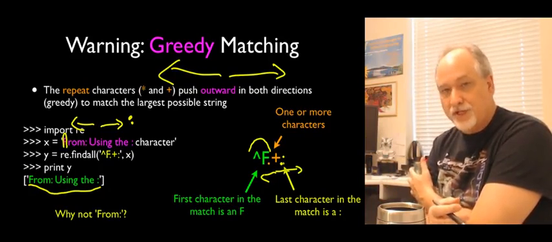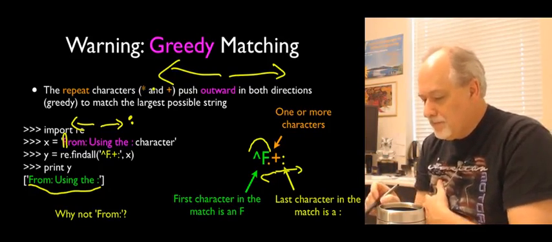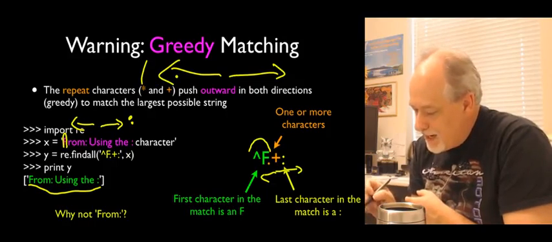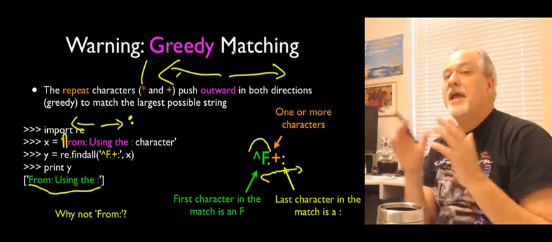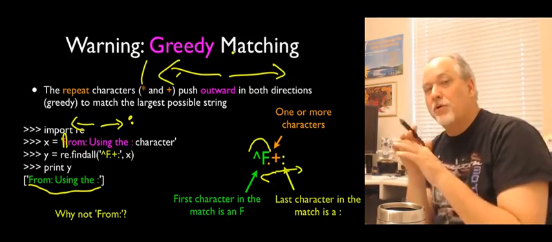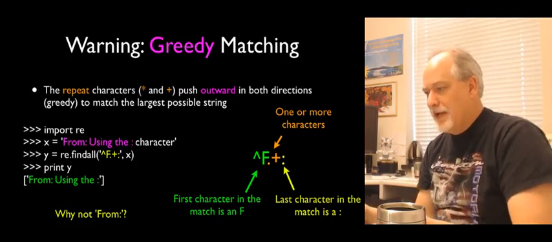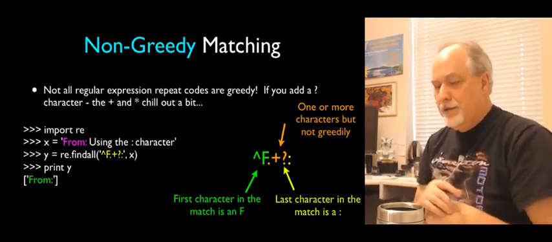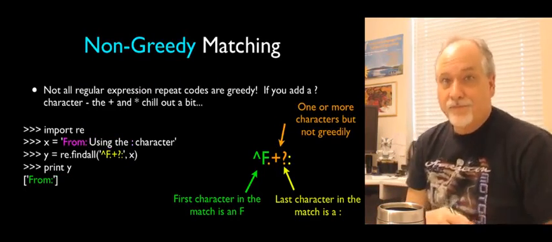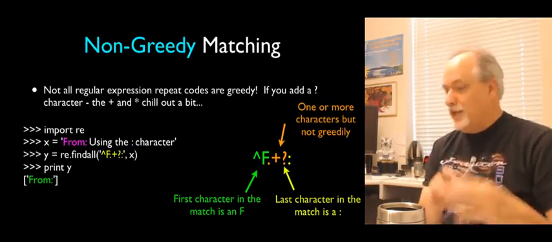It can get you in some trouble, like being greedy in general. Both asterisk and plus sort of behave in a greedy way because they're 0 or more or 1 or more characters, so they can sort of push outward. Okay? Now you can turn this off. It's a programming language. We can tweak it.